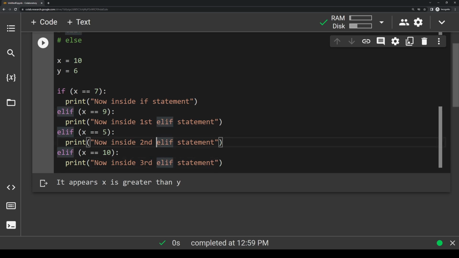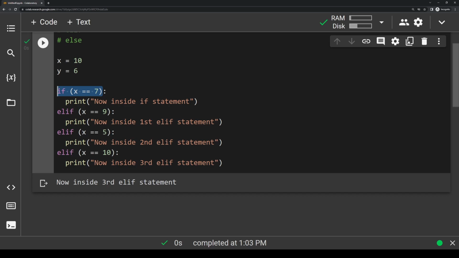So what's going to happen here is if we run it, it'll say now inside third elif statement, because what we're doing is we're going to the first if statement. We're saying, is x equal to 7? No, it's not. So go to the next elif. Is x equal to 9? No. So we skip that. Is x equal to 5? No. So we skip that again. And then we say, is x equal to 10? And actually, yes, it is equal to 10. So we're going to enter this block of code and then print out now inside third elif statement.